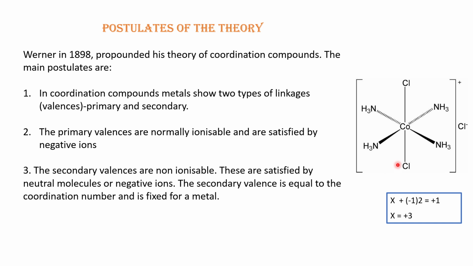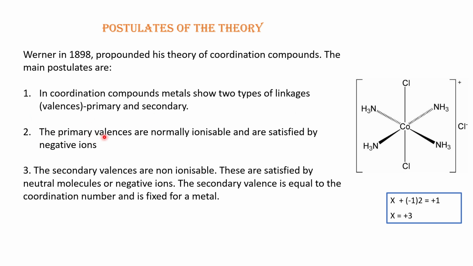Okay, so I hope you understood which is primary valency and which is secondary valency with this example. That means in a coordination compound, the metals will always show 2 types of valencies, primary and secondary.